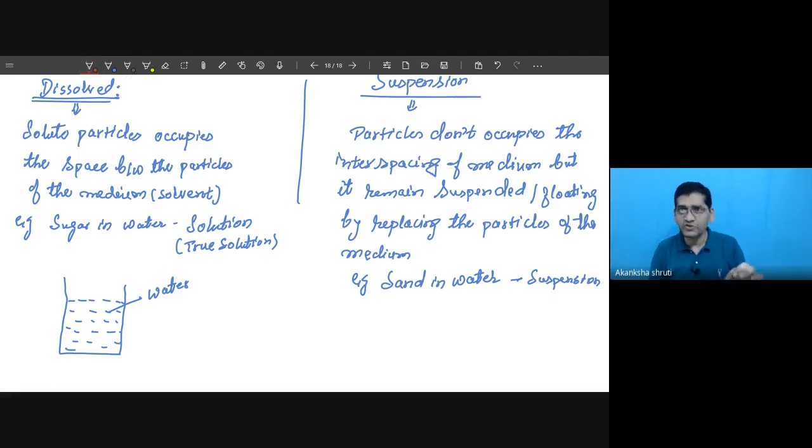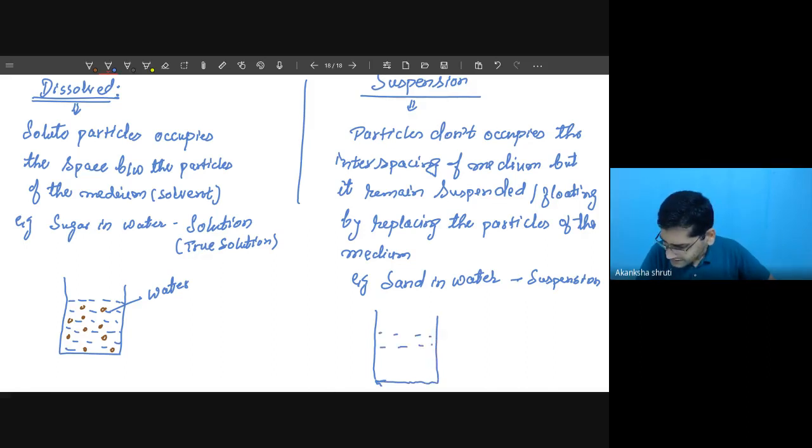If you add sugar, the level of the water will not increase, but the sugar will just occupy these positions. Whatever spacing is available will be occupied. But if I consider the suspension, the same water molecules, but what makes the difference? Please understand this carefully.